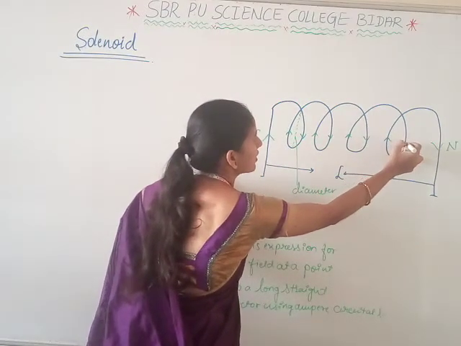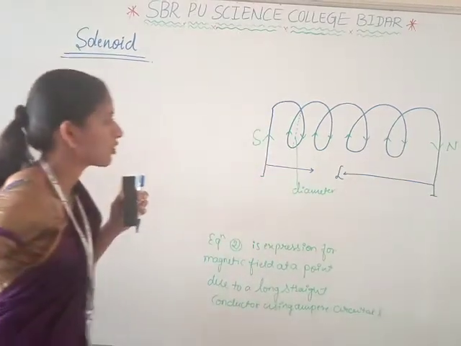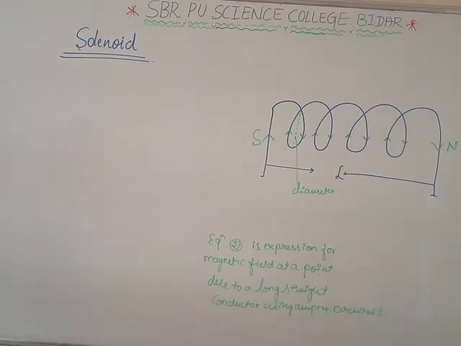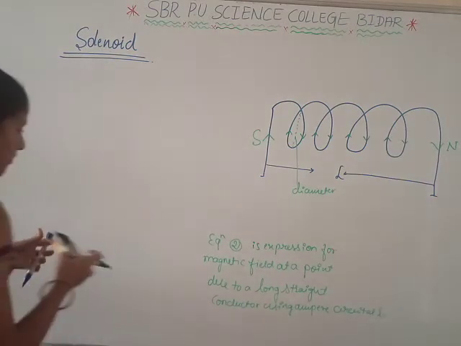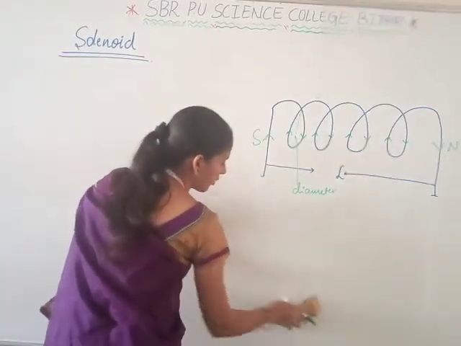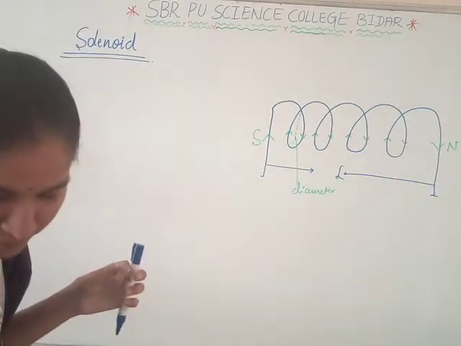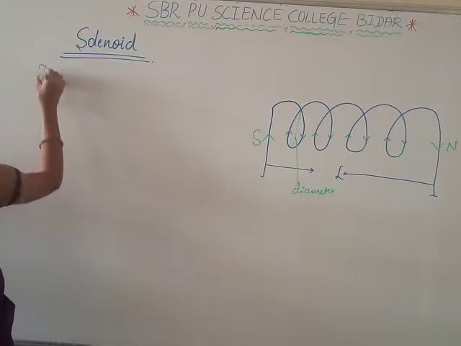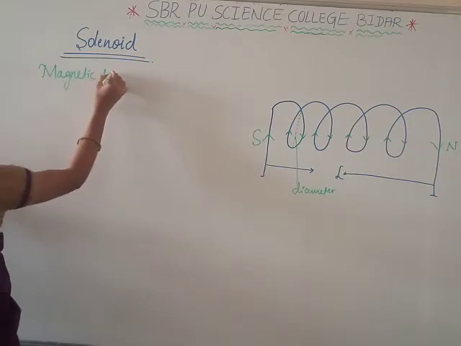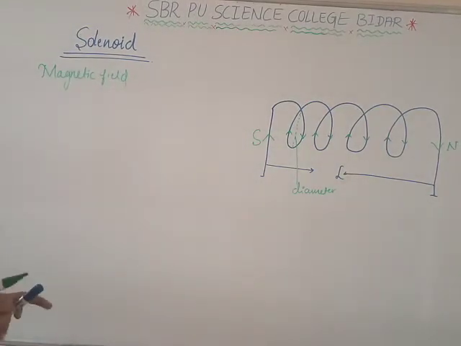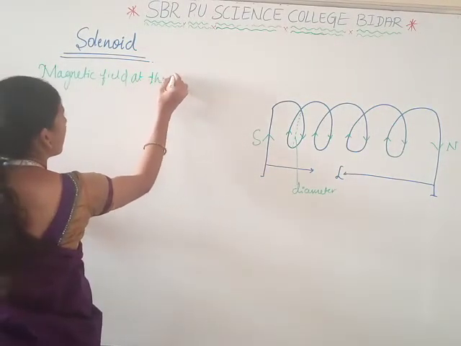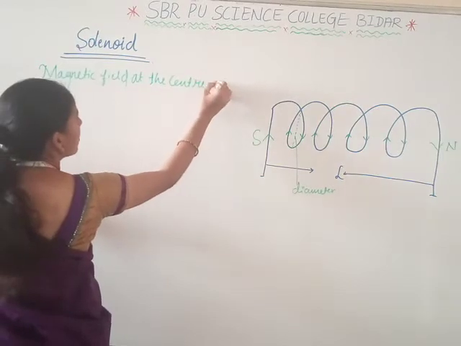This is the direction of the current. In this, we have to find the magnetic field at the center of the solenoid, in the presence of a closed loop.